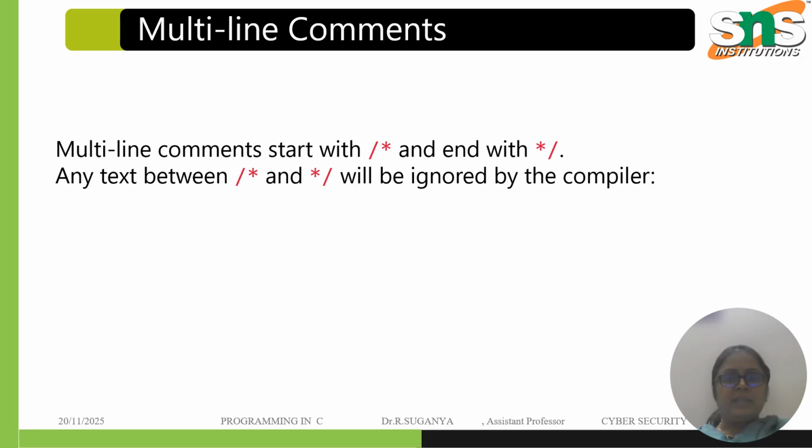A multi-line comment starts with slash star and ends with star slash. Any text between slash star and star slash will be ignored by the compiler.